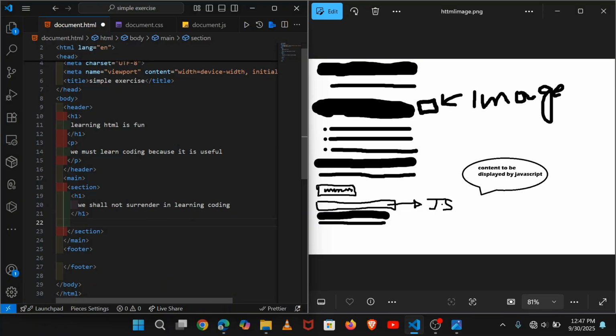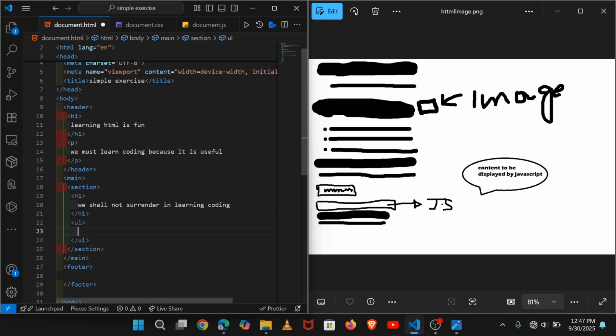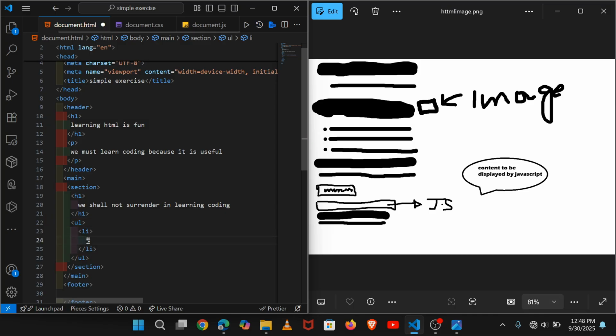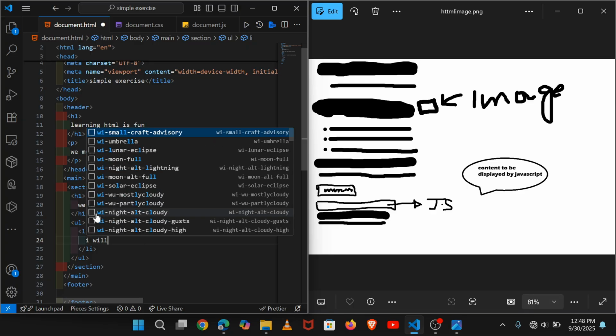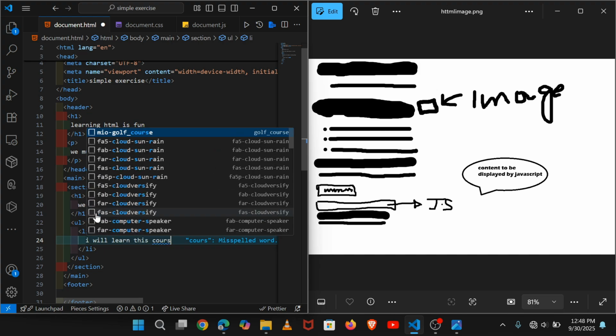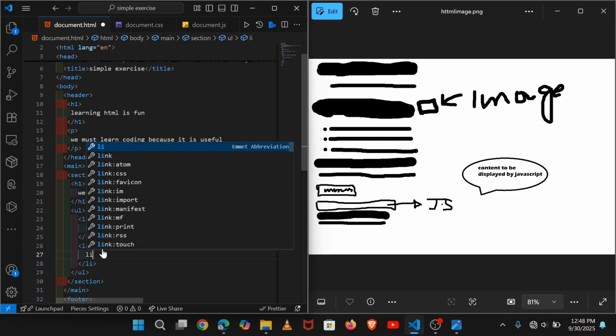A list is declared by an unordered list, UL. When you click enter, you see an unordered list is UL, and then inside we put the other constituents that make up the list. Three, and then you create, for example, I will learn this course. Then below it we put another list item which is the second, and we put there